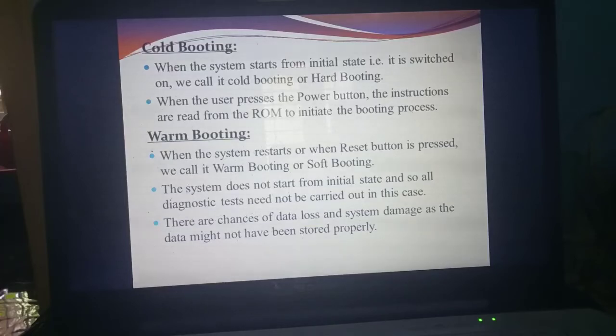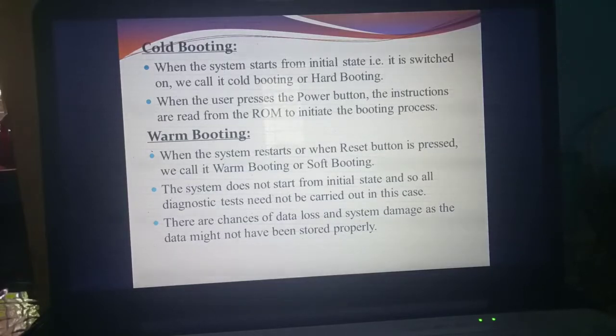Understand? What is present in the ROM? POST. What do you mean by POST? Power on self-test. What's the use of that? It will check devices. What are the devices connected to the computer? Whether they are connected properly or working properly. Then it will send the information. That is called what? Booting, isn't it? Likewise, that booting is called cold booting.